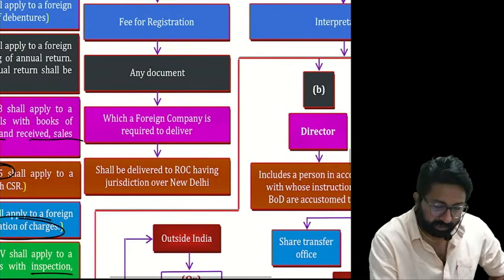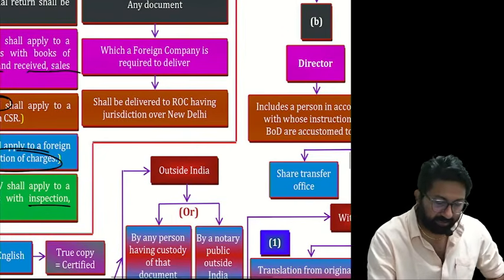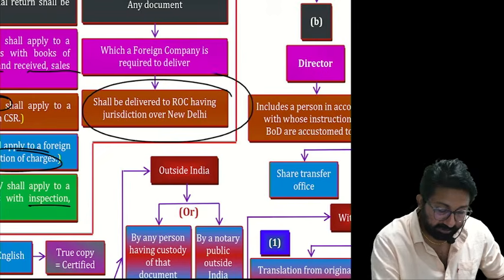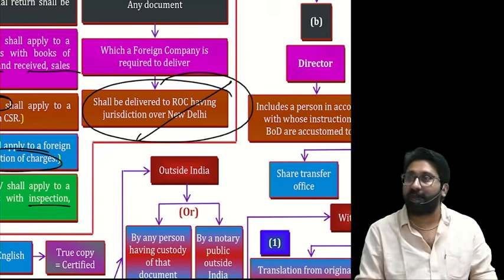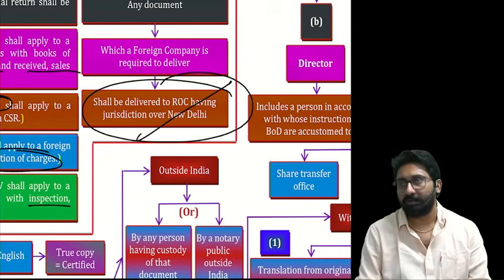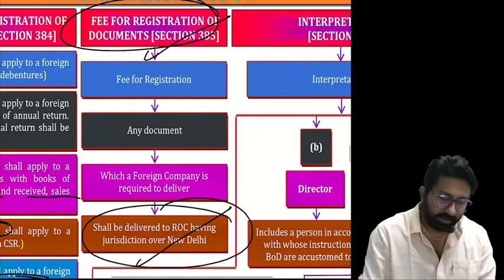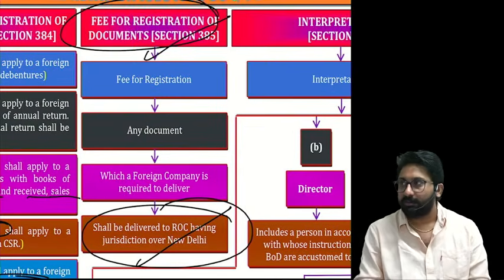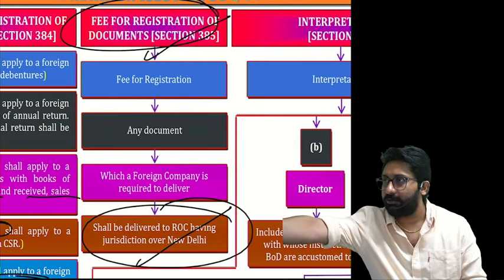Any document which a foreign company is required to deliver shall be delivered to the ROC in New Delhi. Did I tell you this concept or not? Yes, that's all. Answer over. This is Section 385. If you want to see your bare act, you can see. Don't believe me.